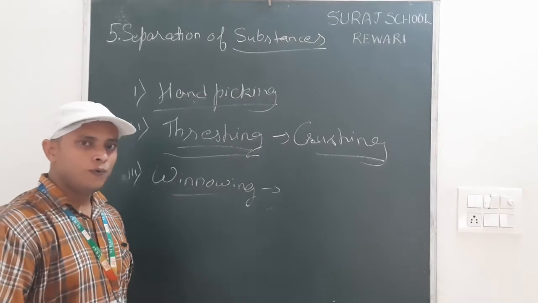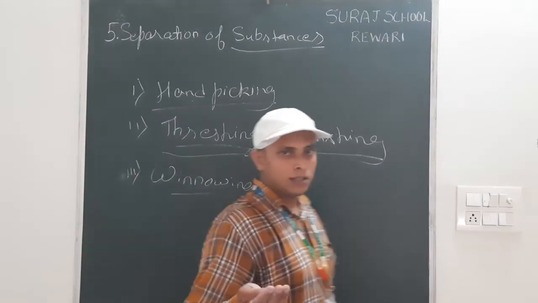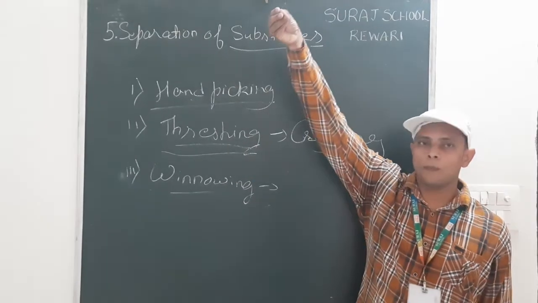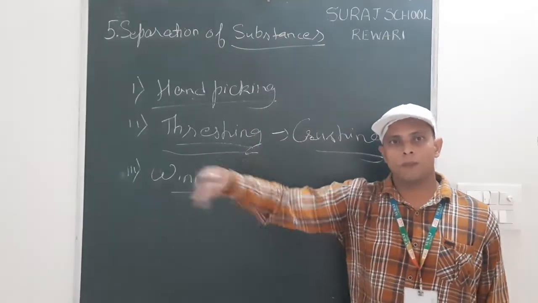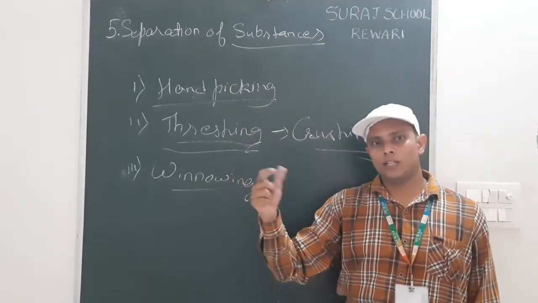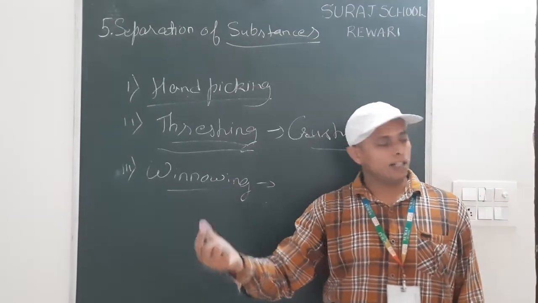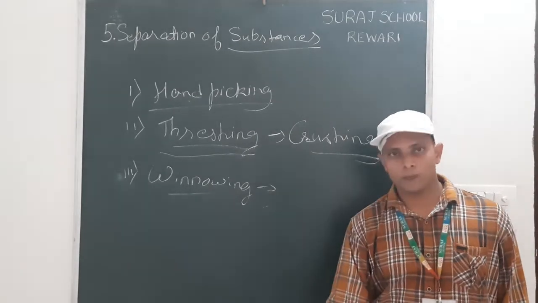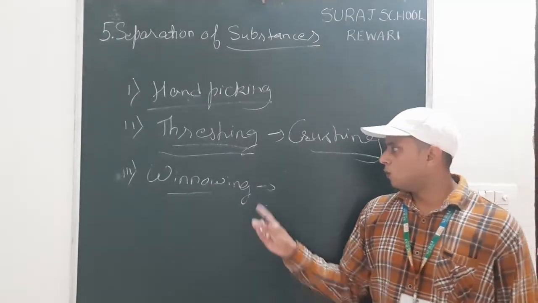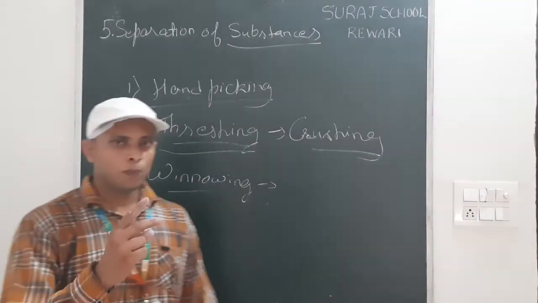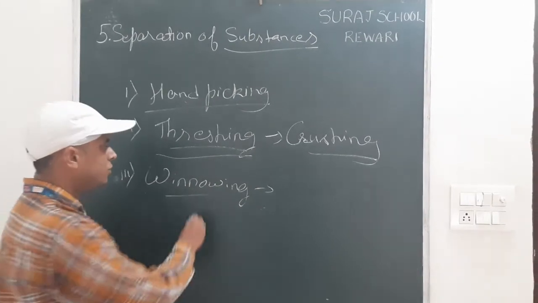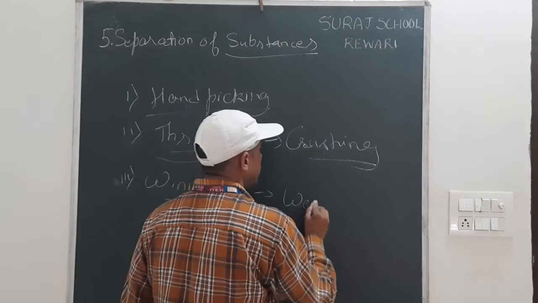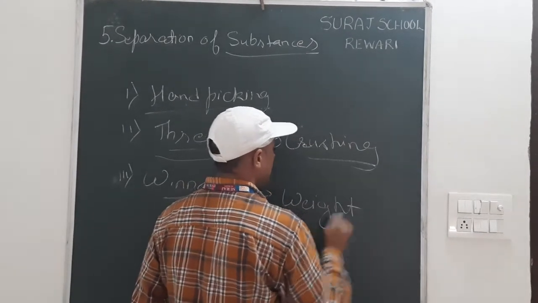We take the mixture and pour it from above. When the air blows, it takes the lighter substance further away, and the heavy substance falls down there. So because of the weight, the substances get separated. This is winnowing.